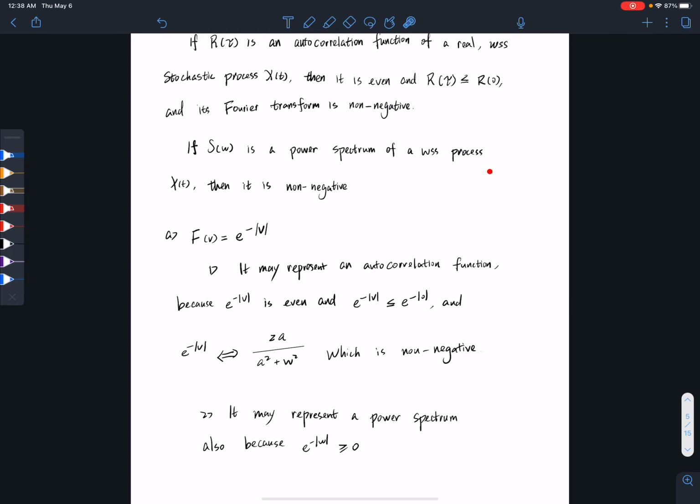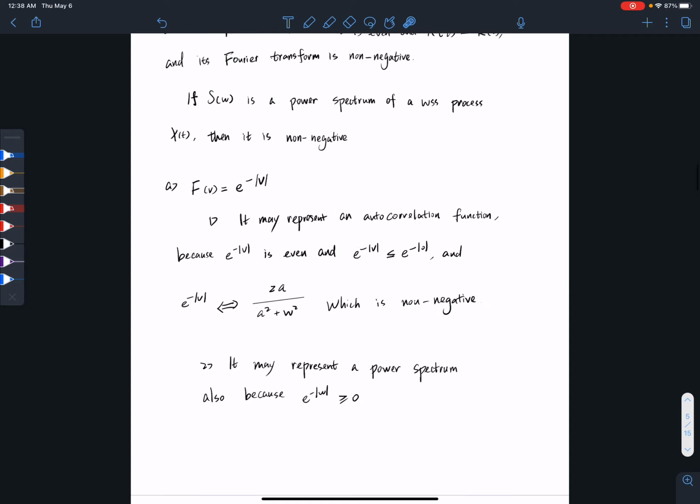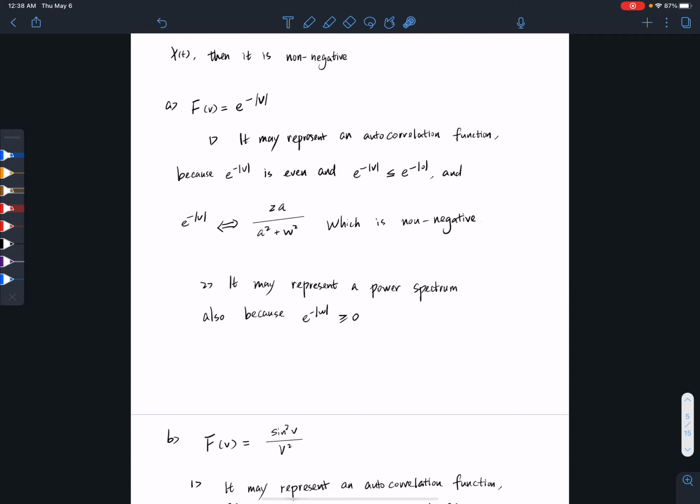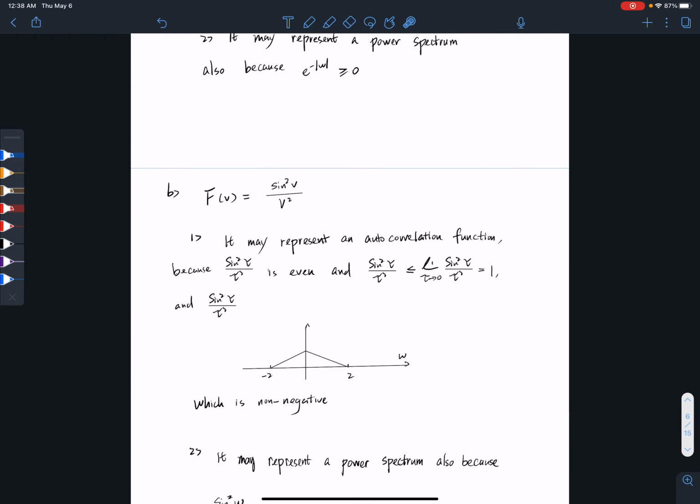It may also represent a power spectrum, since it is already said here that the spectrum is a power spectrum of a wide sense stationary process, so it is greater than or equal to 0.